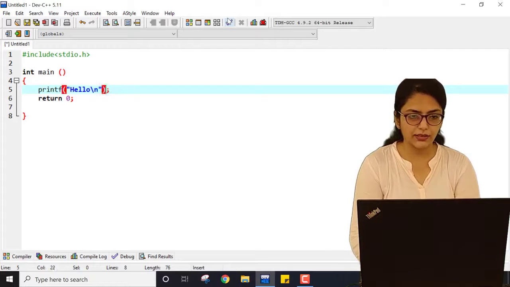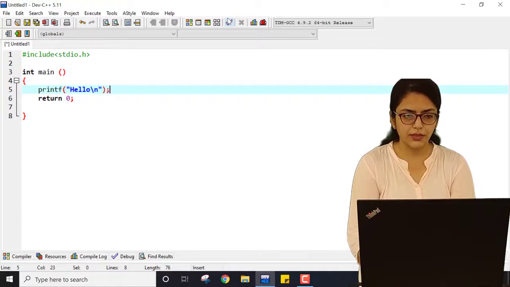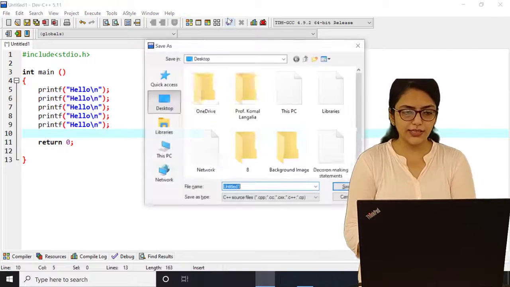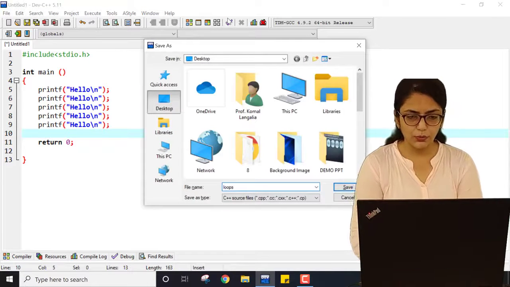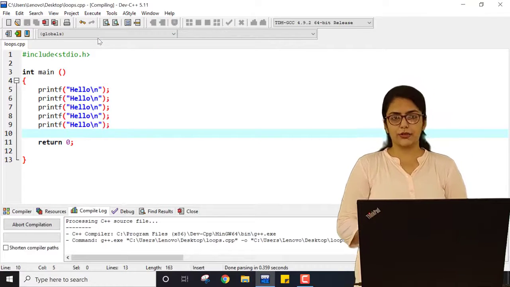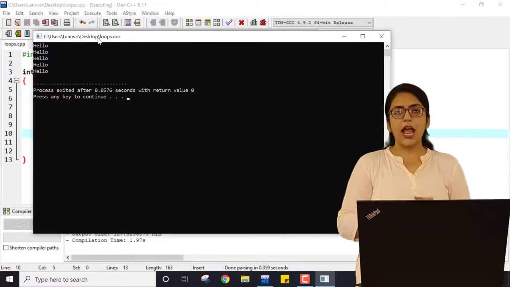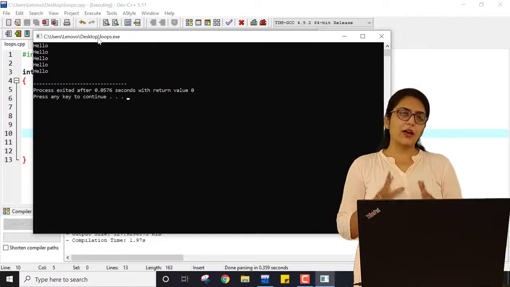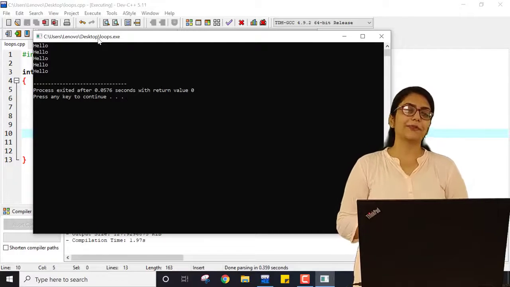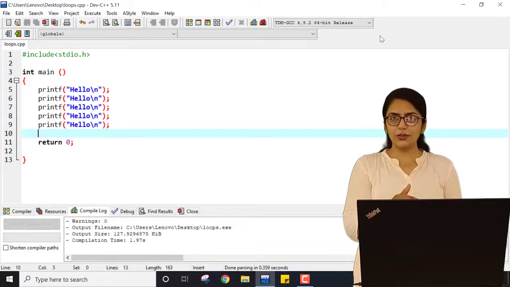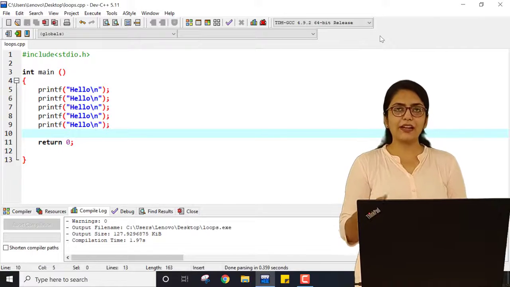Right? I am writing something like this, and I am just copying this and pasting it over here. If I save this program using the name loops, compile it and execute it, you can see what is printed, hello 5 times. Yes, we can successfully execute the program. Right? Now, if I tell you to print this 10 times, what will you do? I think probably you will copy this code 2 times. So, you will get 10 times hello.